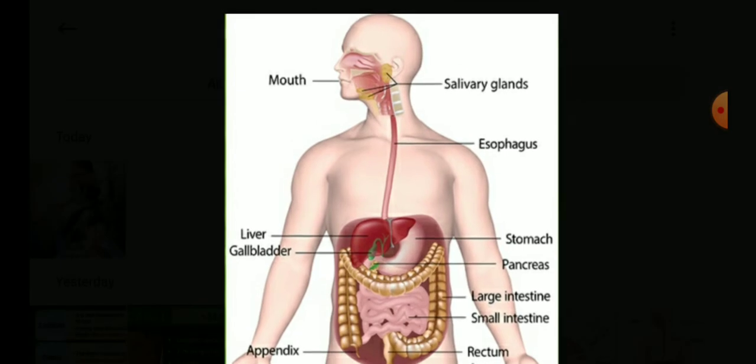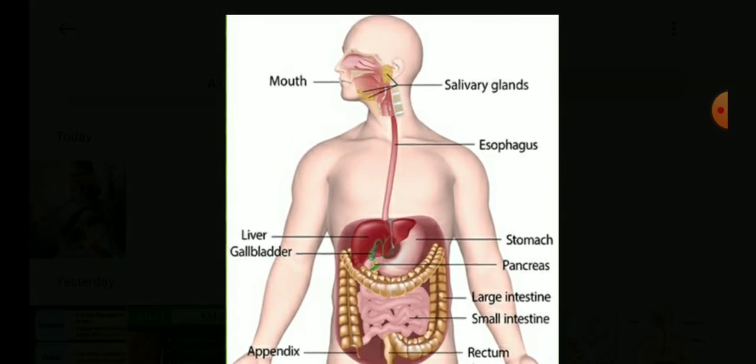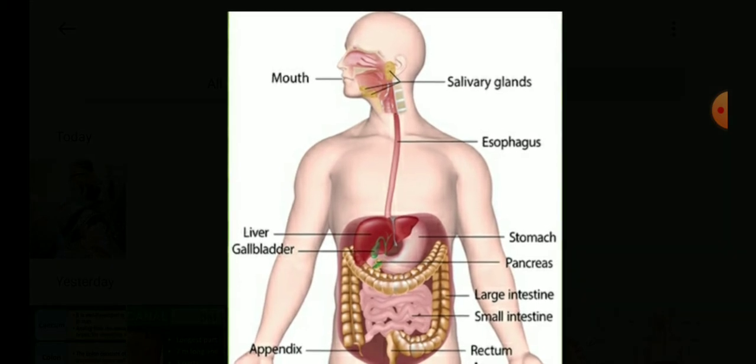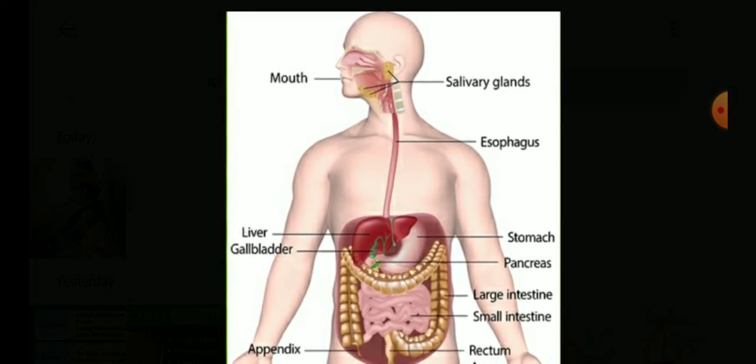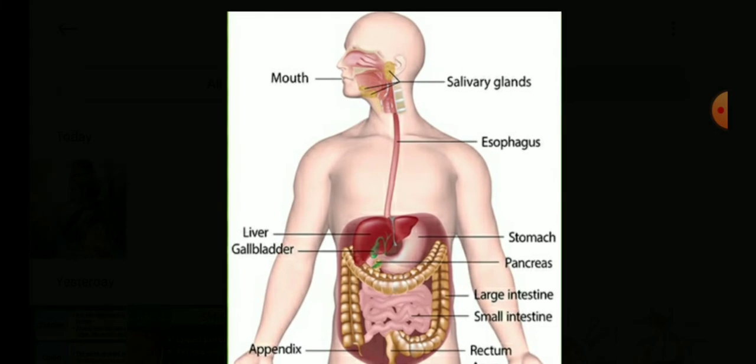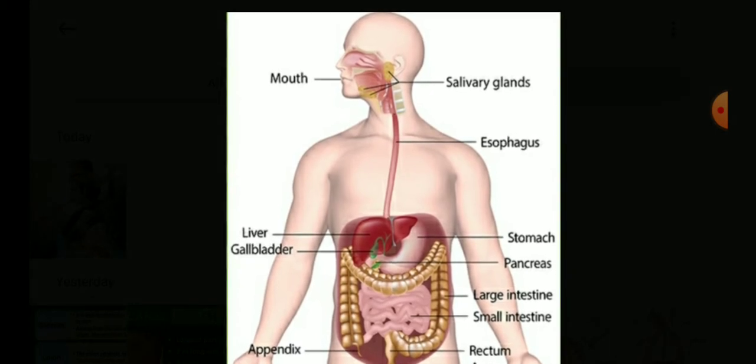Children, you can see this diagram. In this diagram, you can see the first part of the alimentary canal, which is the mouth. In the mouth, different types of teeth are present, palates are present, upper palate, lower palate, and the tongue is present, which is muscular in nature. Children, in the mouth, three pairs of salivary glands are also present. After that, this is the pharynx part and the esophagus part.